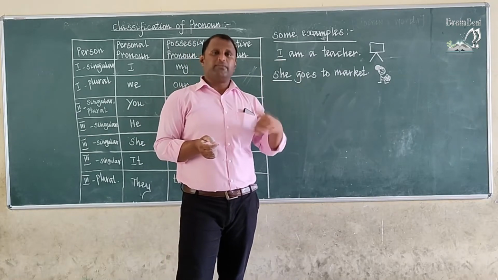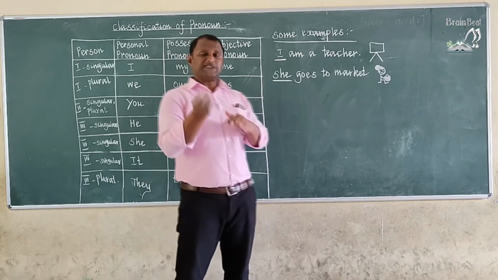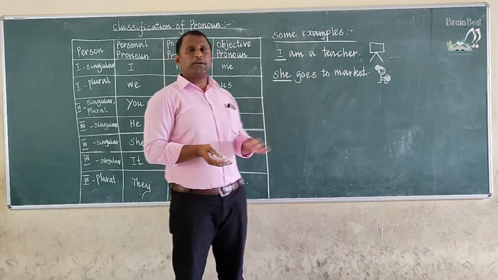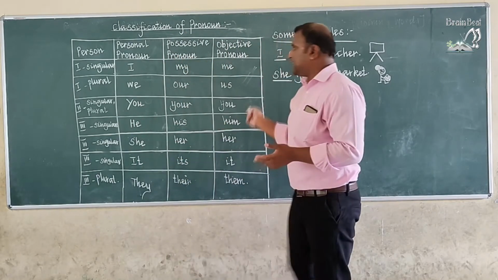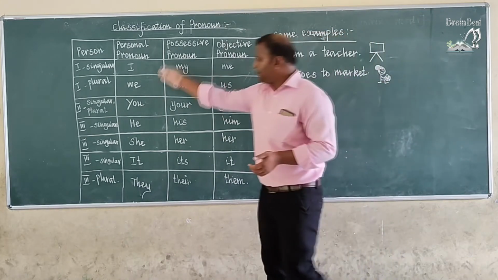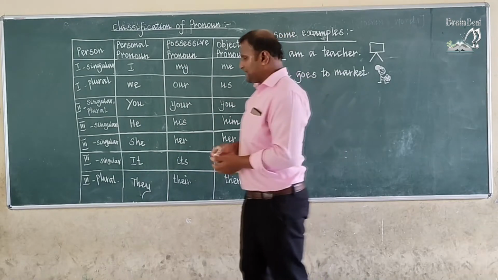When the sentence begins, or after the full stop when we begin a new sentence, we can use personal pronouns. Otherwise it is not possible to use personal pronouns anywhere. Is this clear, children? So use all the personal pronouns and make your own sentences. Okay? Yes, children.